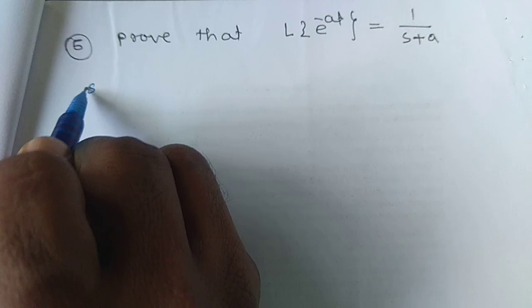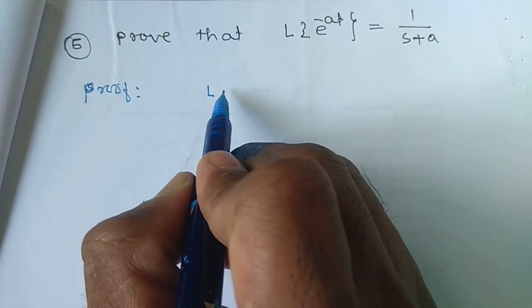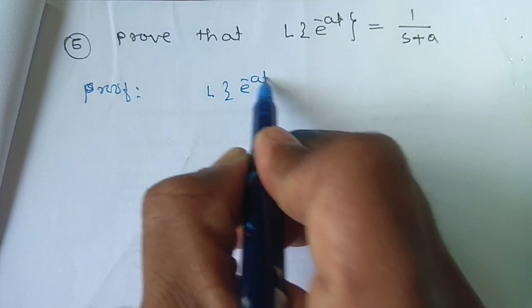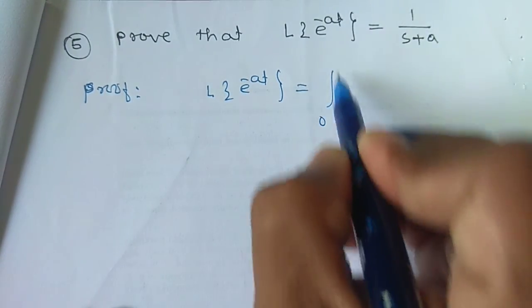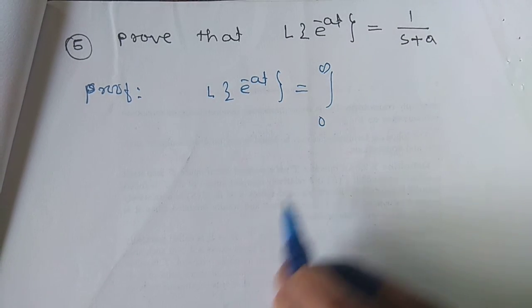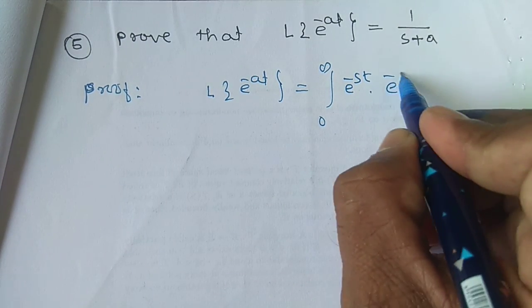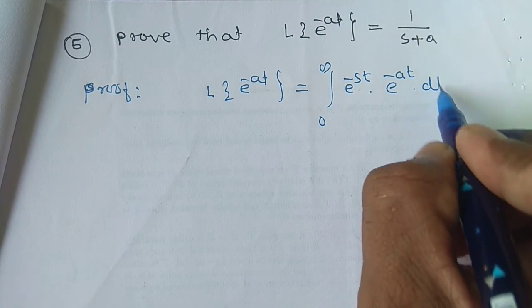See here, proof. Laplace transform of e raised to minus at is equal to integration 0 to infinity e to the power minus st into f of t, e raised to minus at into dt.